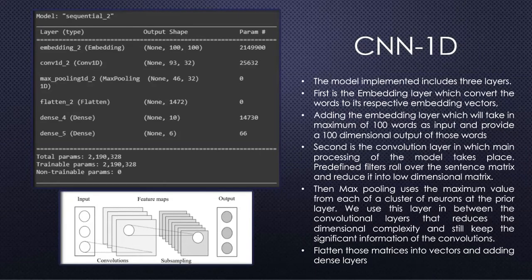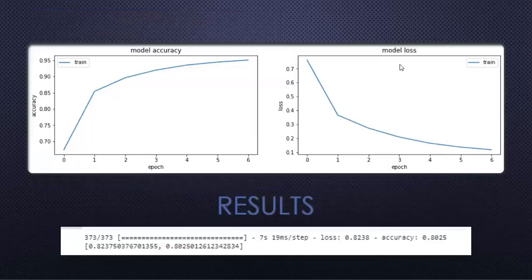the main processing of the model text takes place. Predefined filters roll over the sentence matrix and reduce it into a low-dimensional matrix. Then max pooling uses the maximum value from each of a cluster of neurons at the prior layer. We use this layer in between the convolutional layers to reduce the dimensional complexity and still keep the significant information of the convolutionals, flatten those matrices into vectors and add dense layers. These are the accuracy results of the CNN model.